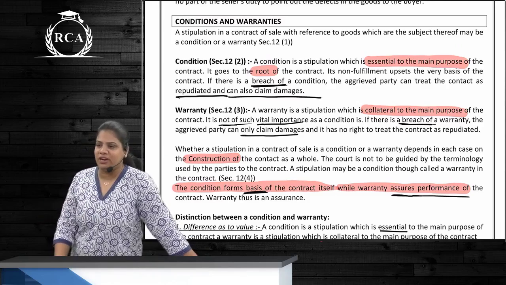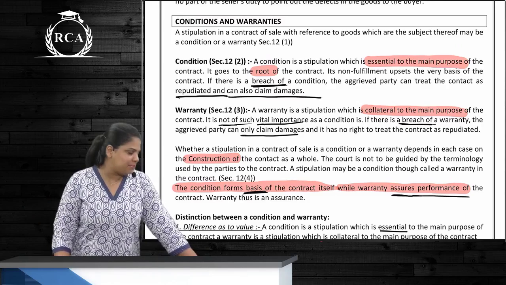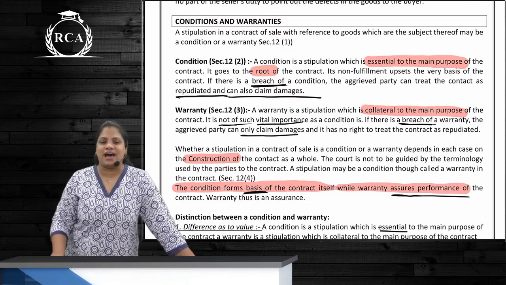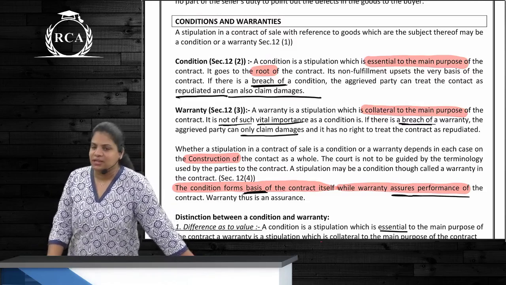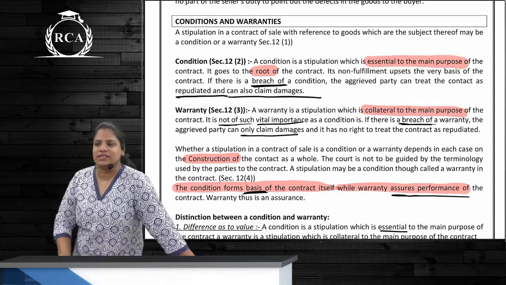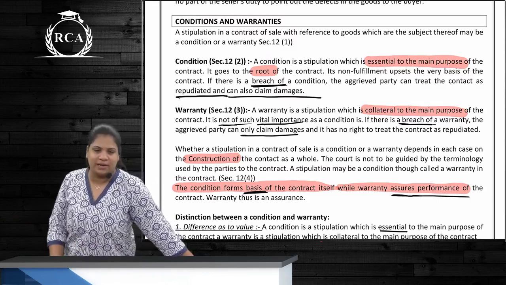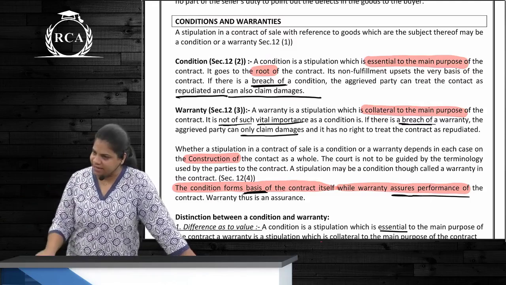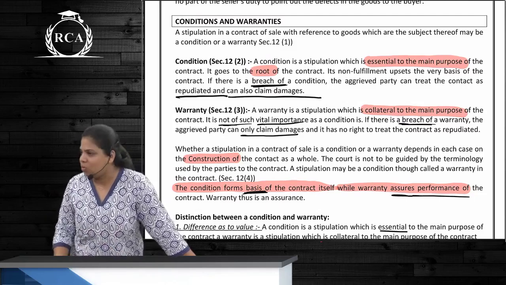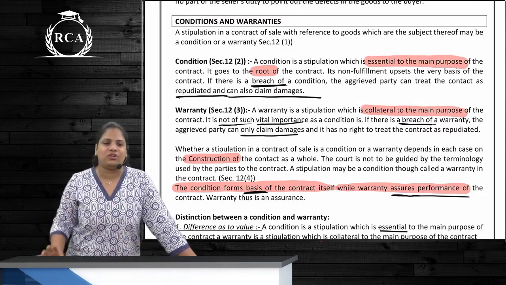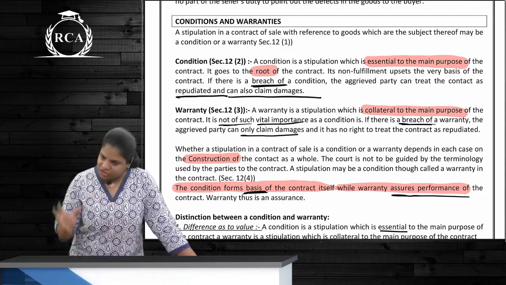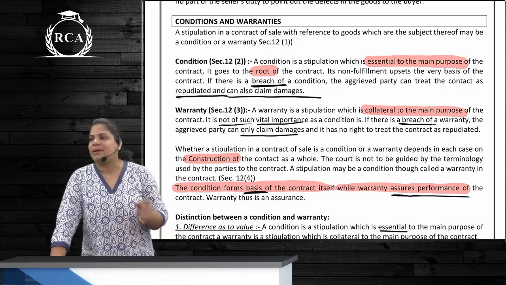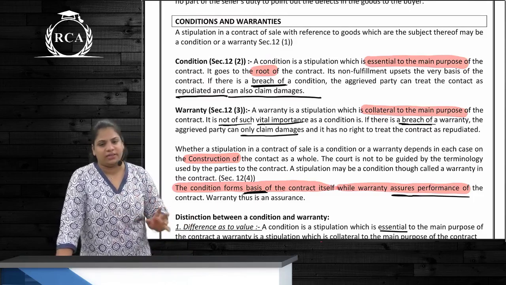In case there is a breach of warranty, what can you do? Only and only claim damages. Correct? The buyer goes and tells the seller, I want a good car, and this car gives only 5 liters mileage. Or another situation where the buyer tells, I want a car which is giving 20 kilometers per liter mileage. Now in the second case, giving that mileage will be a condition, and in the first case it will only be a warranty. Correct? Whether it is a condition or a warranty depends upon the construction of the contract and the intention of the parties. We cannot be carried away only by the wordings of the contract. We also need to see what the intention is, right?